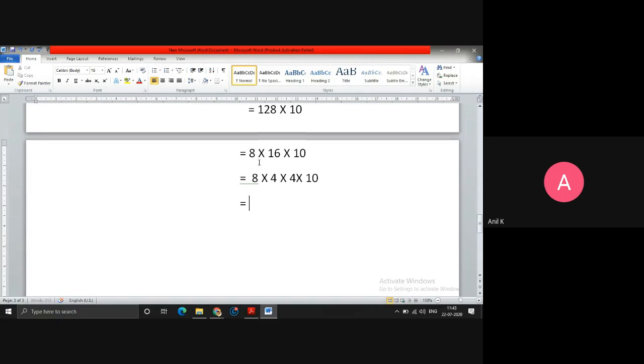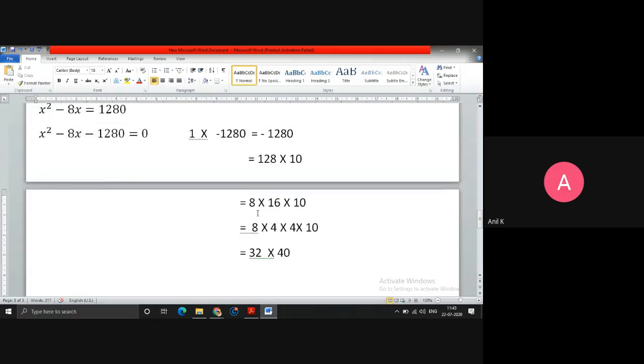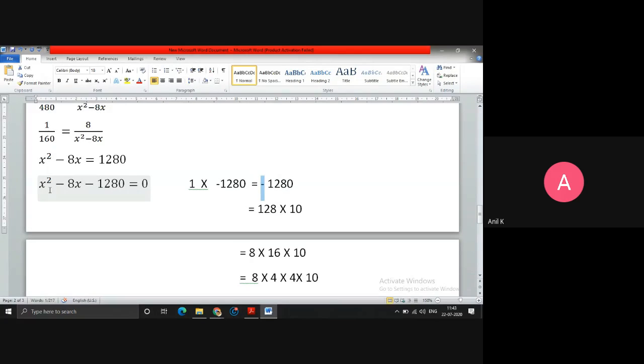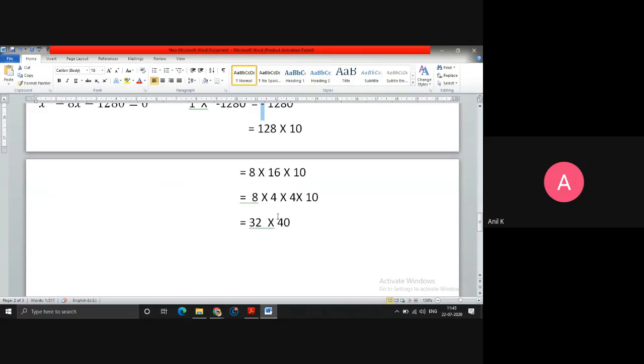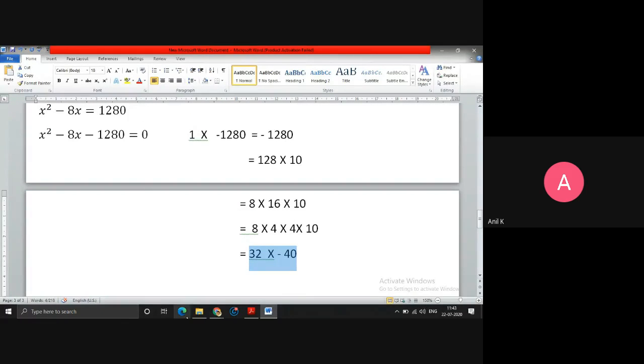There is no fixed method, okay? So here 8 4s are 32, multiply with 4 10s are 40. Now I got 32 into 40. I know this difference will give me 8. 40 minus 32 is 8. Now you have a minus sign and you want minus 8 as the subtraction. So put the minus sign with 40. So 32 into minus 40 is going to be minus 1280.